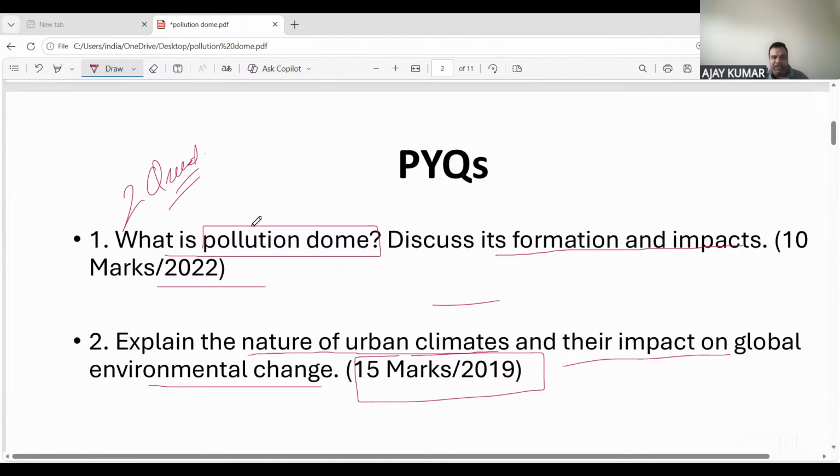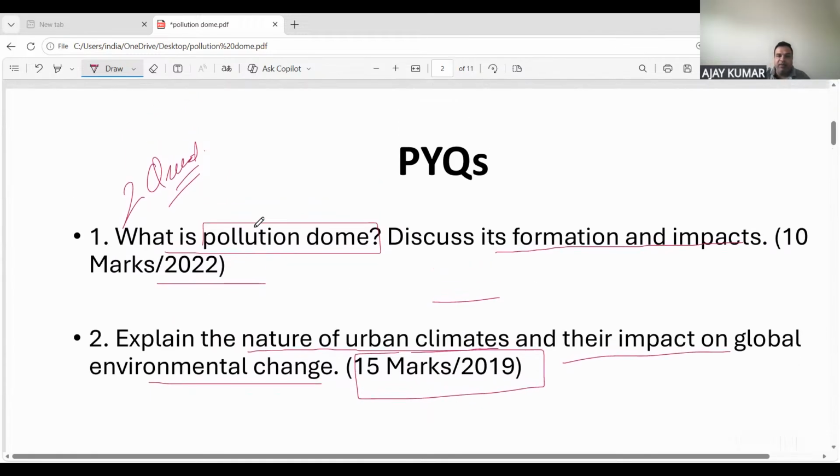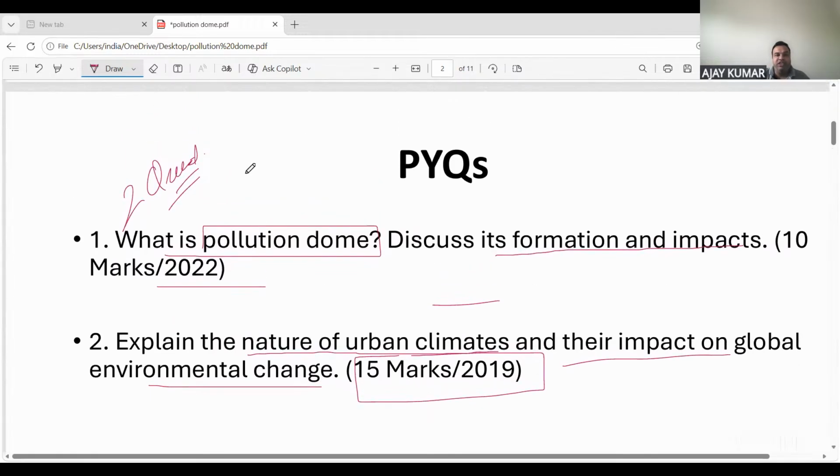Okay, apart from this there are other themes that you can use. This particular case study can be used in the theme of photochemical smog and urban smog. Or you can use it for temperature inversion.